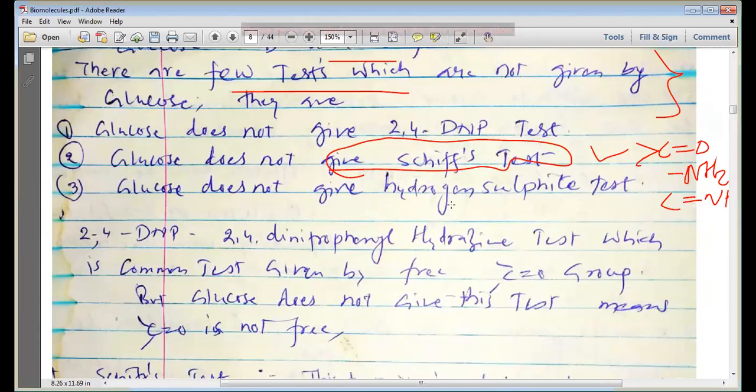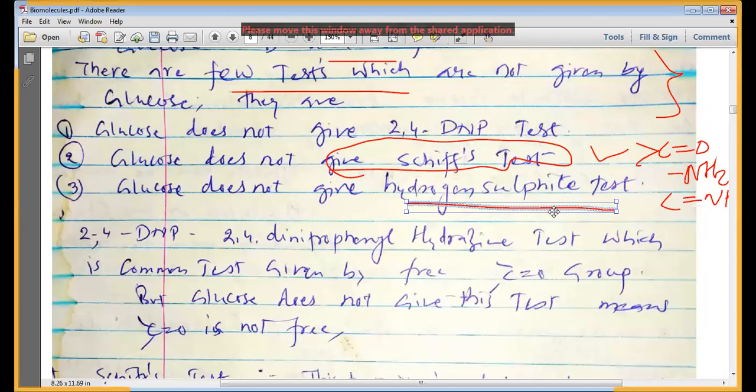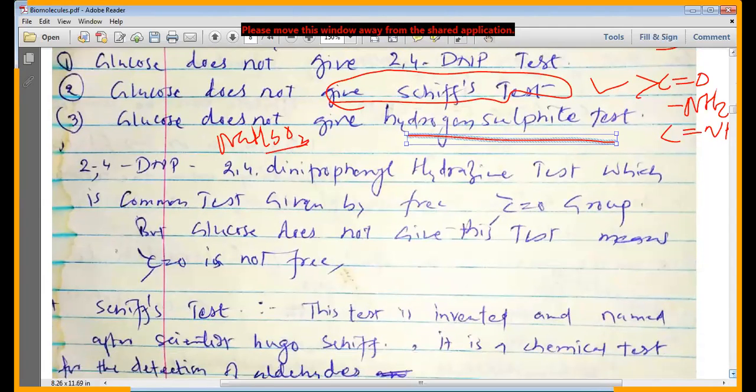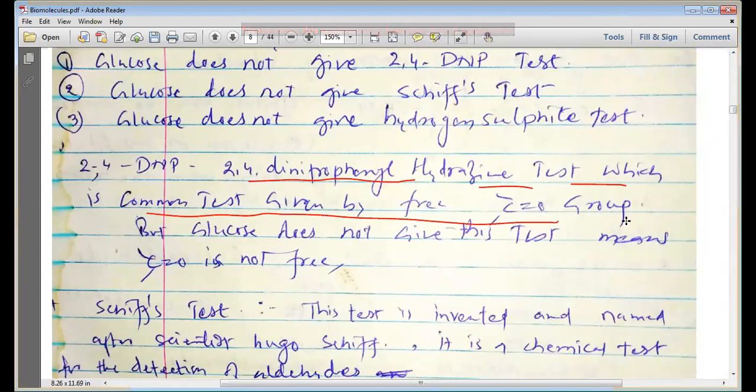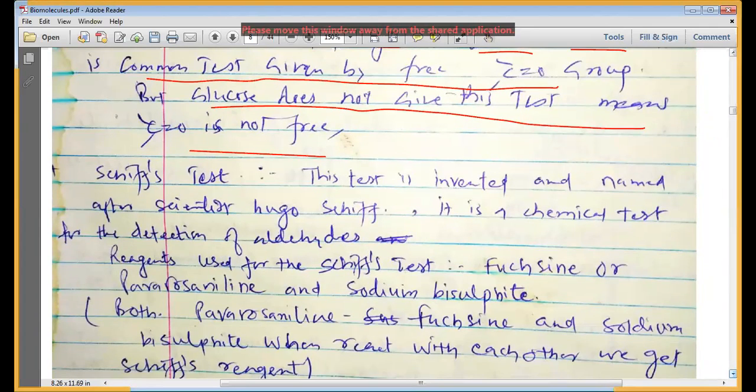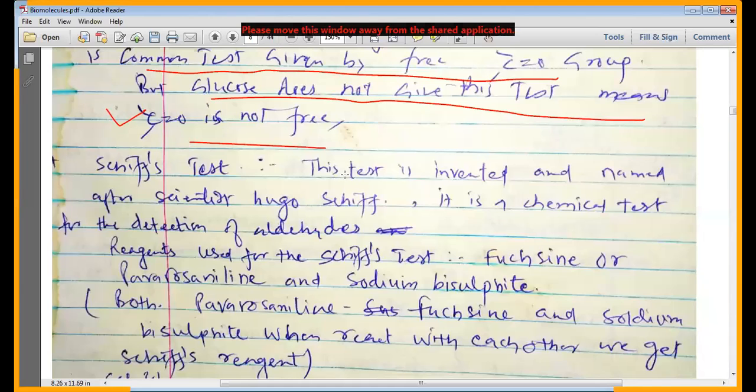Same way, glucose does not give the hydrogen sulfite test. That is the test with NaHSO3. So all these tests we have studied when we were studying about aldehydes and ketones, and these tests were not given positively by glucose. So 2,4-DNP, that is the 2,4-dinitrophenylhydrazine test, is a common test given by the free aldehyde or ketonic group, but glucose does not give this test. That means the ketonic or aldehyde group, or the carbonyl group present in glucose, is not free.